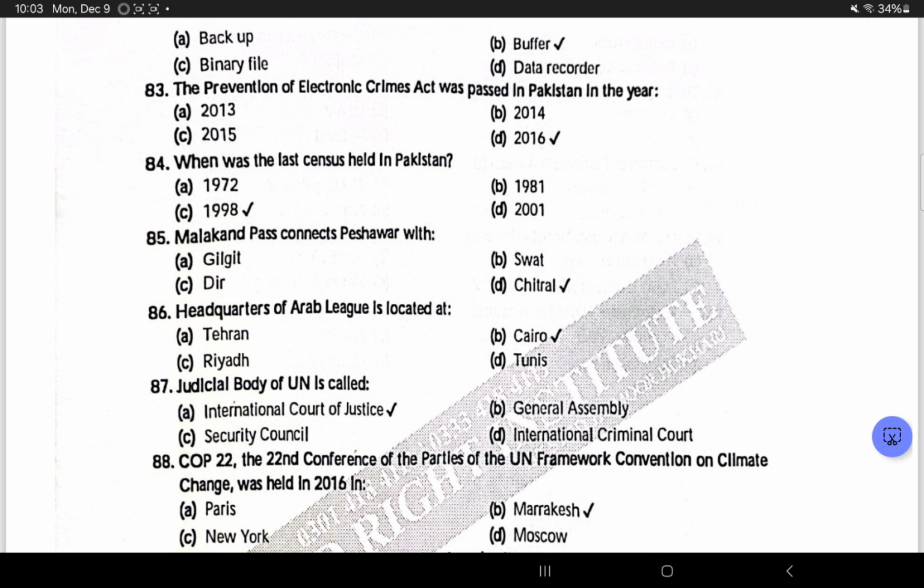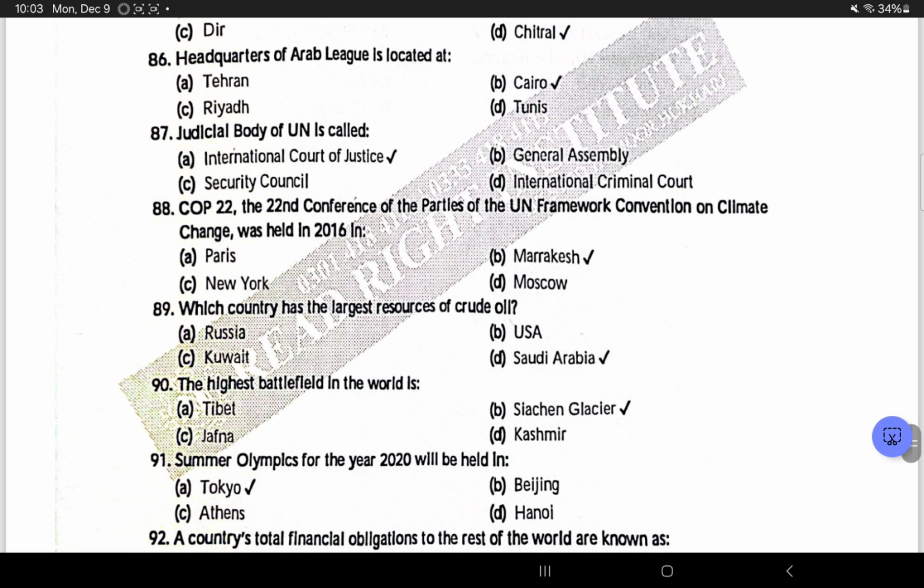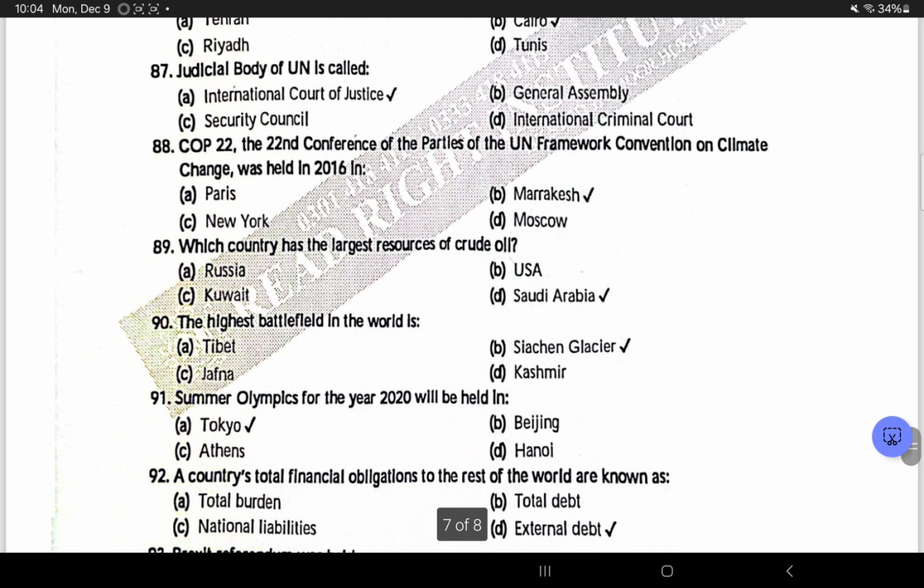Malakand Pass connects Peshawar with Chitral. Headquarter of the Arab League is located at Cairo. Judicial body of the UN is called the International Court of Justice. Option A is correct. COP22, the 22nd Conference of the Parties of the UN Framework Convention on Climate Change, was held in 2016 in Marrakesh.